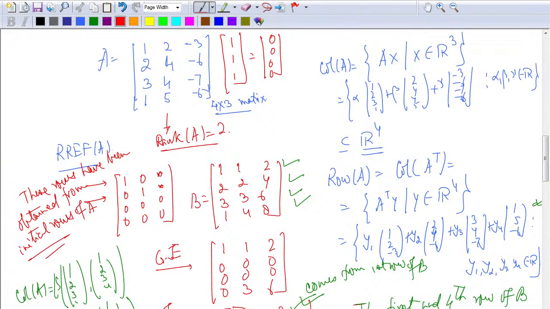Alright, you can just say that pick up the columns corresponding to those pivots. Alright, look at those pivots from wherever they came, from whatever columns they came, those pivotal columns, they will give you the answer. Alright.